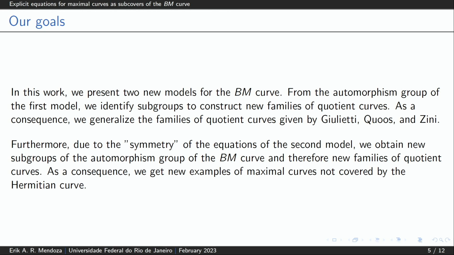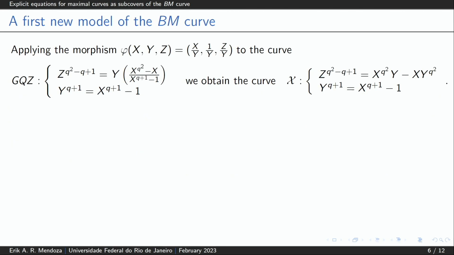Okay? So to obtain the first new model of the BM curve, we apply the following morphisms to the curve given by Giulietti, Quoos, and Zini, obtaining this curve X.